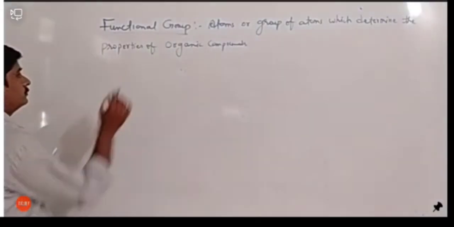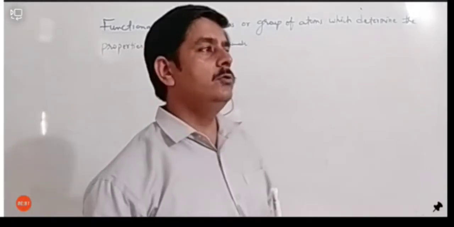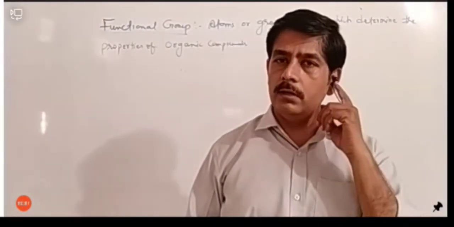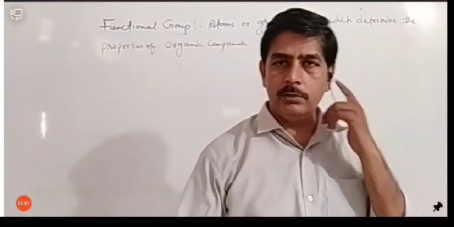Actually, organic compounds are those compounds which are derived from plants or animals, which can be obtained from plants or animals.